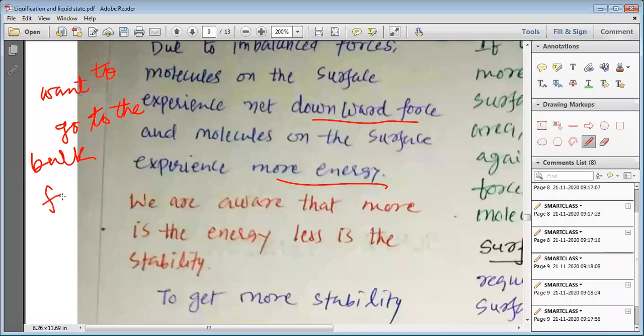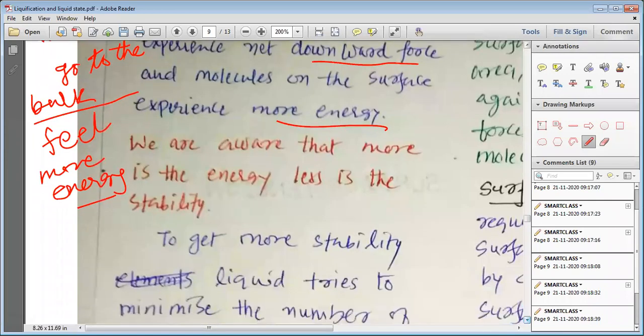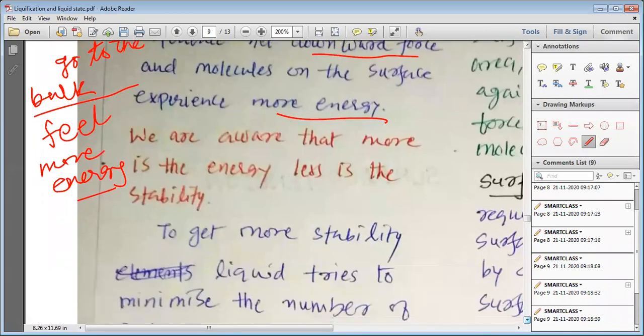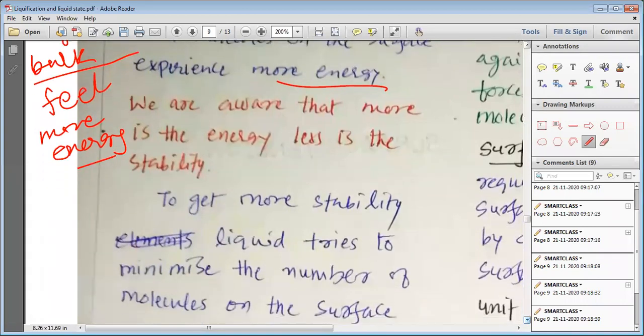Why do they feel more energy? Because they are not stable, they wish to go somewhere, whereas the molecules present in the bulk are stable, they do not have imbalanced forces and they want to remain in the bulk. So the molecules on the surface feel more energy and more force towards the bulk.